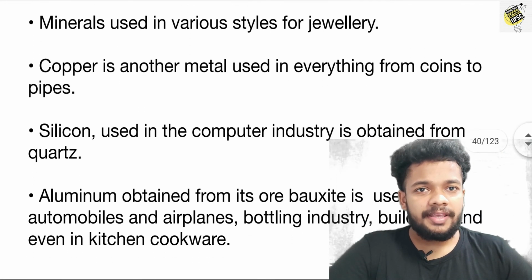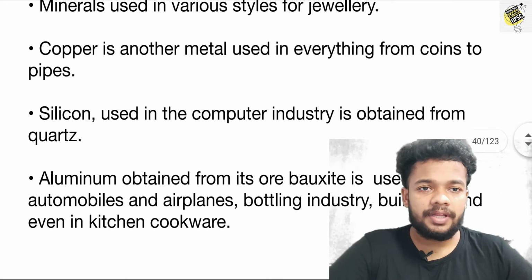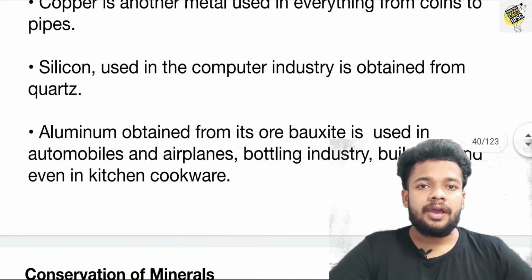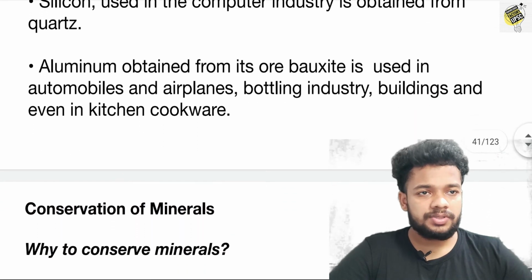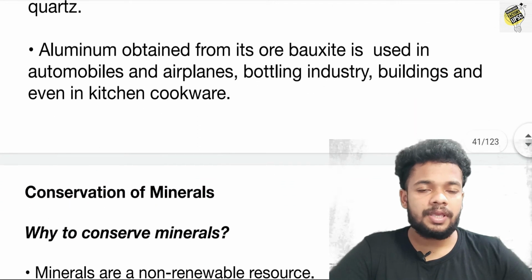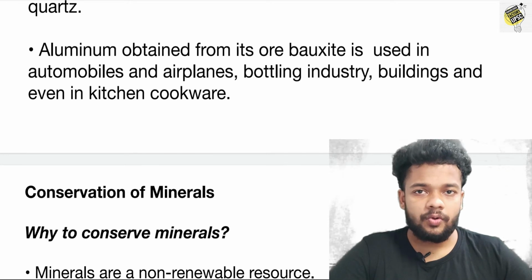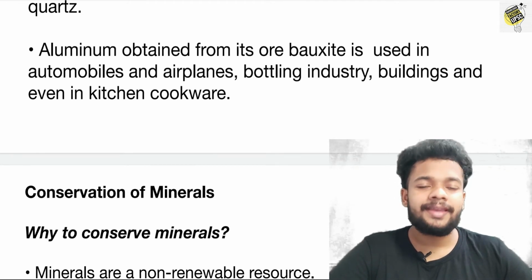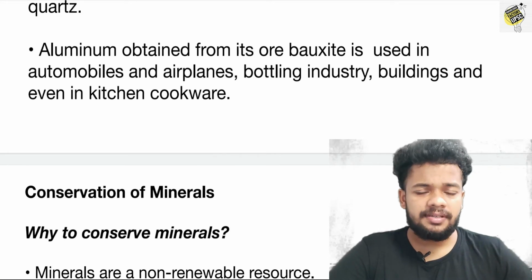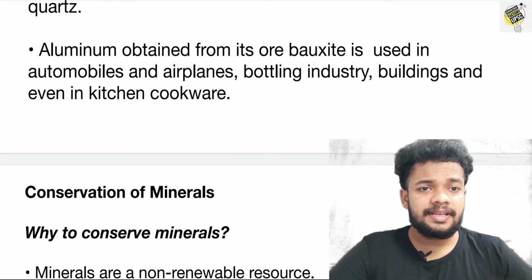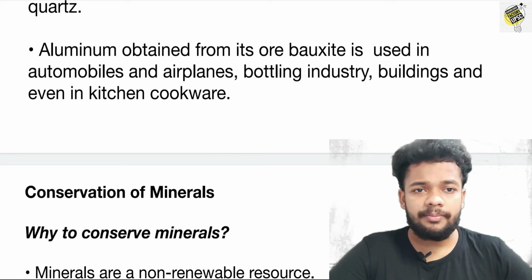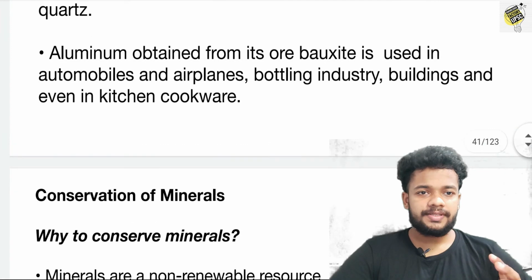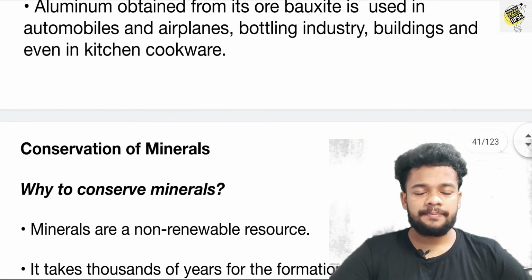Minerals are used in various styles of jewelry. Copper is another metal, used in everything from coins to pipes. Silicon is used in the computer industry and is obtained from quartz. It's an important question that silicon is an important material used in our computer industry, and it is obtained from the mineral known as quartz.